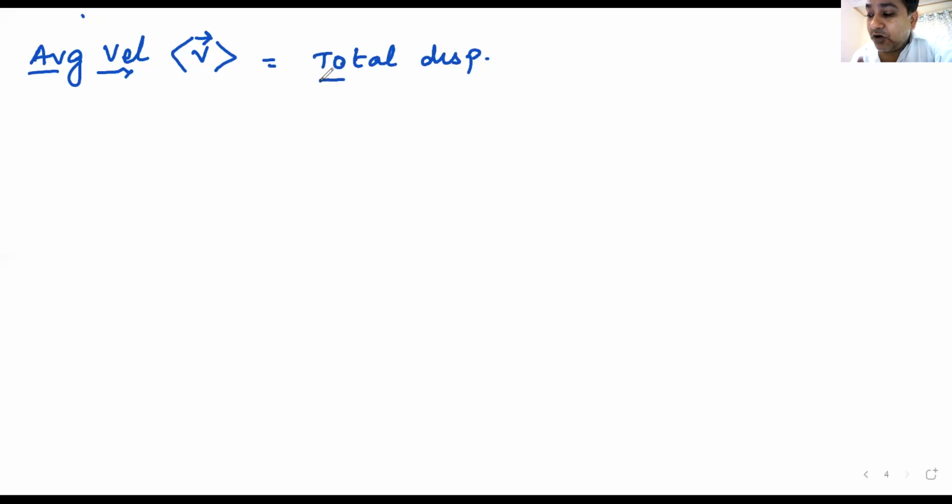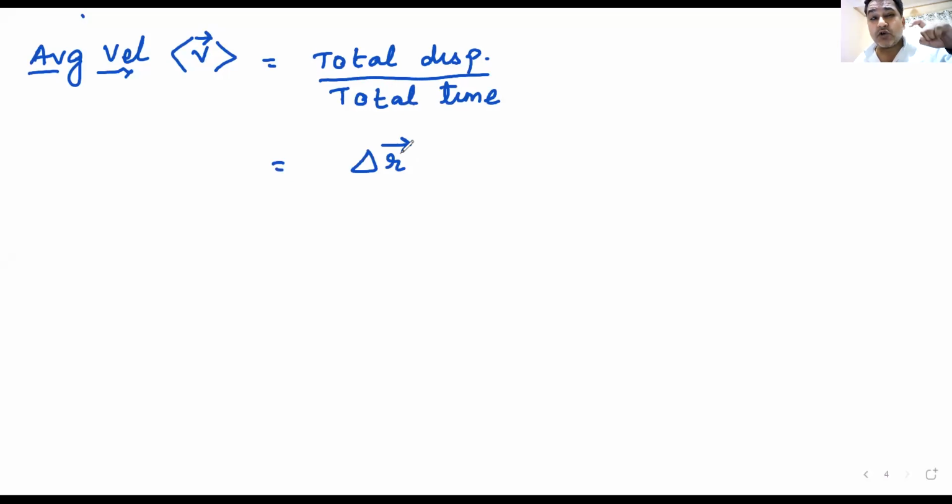Average speed was total distance divided by total time. This is total displacement divided by total time. Am I clear? How will I write it? Displacement is delta R. You remember delta R? Delta R vector. R was position. Let me remind you again.